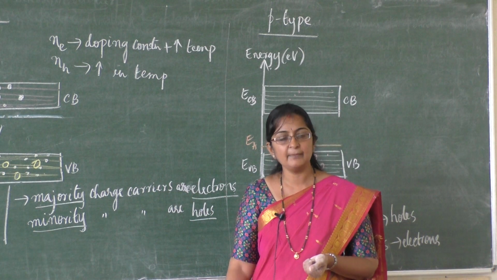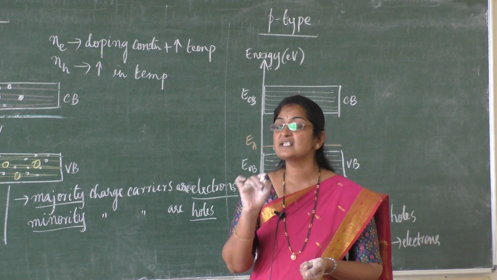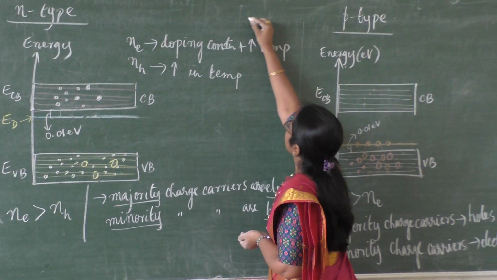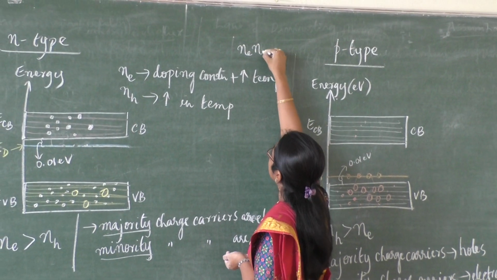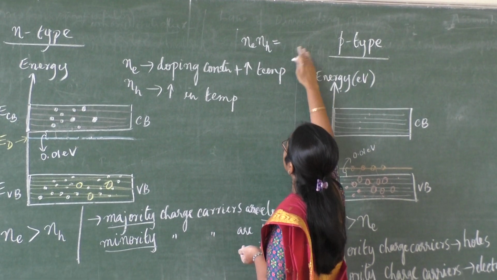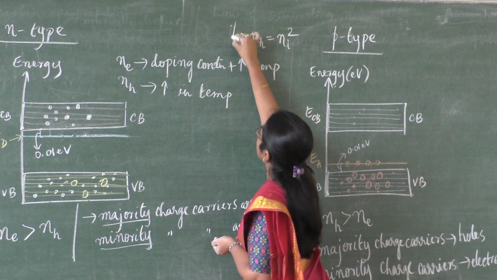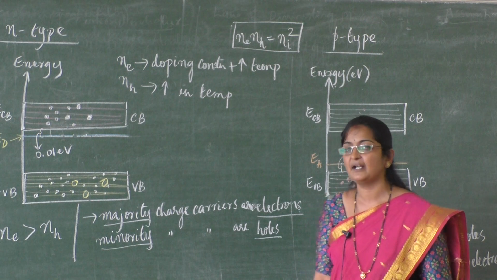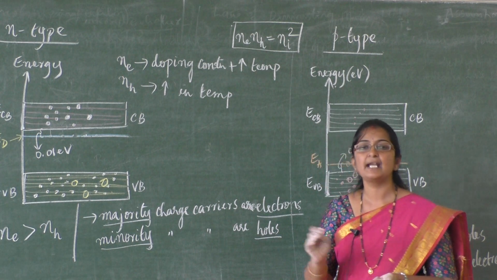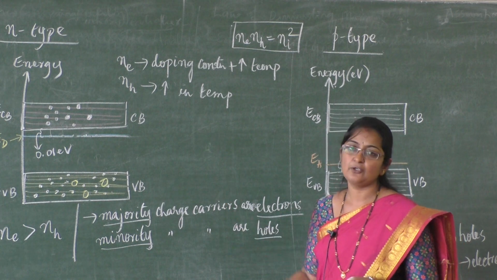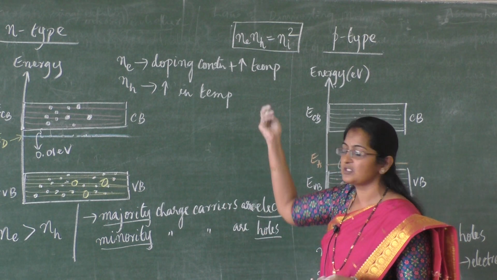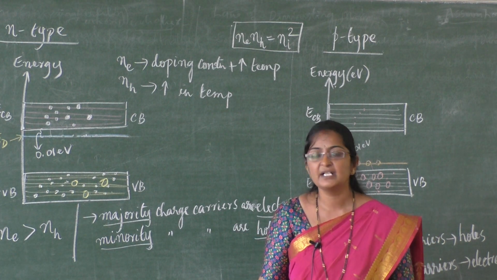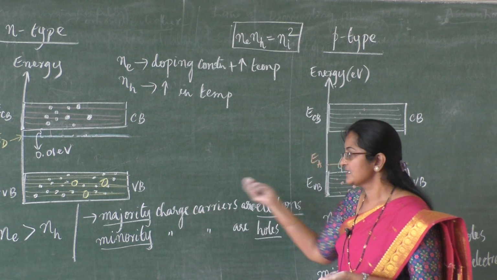In case of intrinsic semiconductor, the number of holes and the number of electrons were equal, and we had written the equation: number of holes times number of electrons is equal to Ni square. This equation holds good for both intrinsic and extrinsic semiconductors, and using this equation we can calculate the number of conducting electrons or doping concentration. Based on that we can do certain calculations, and it is required for the creation of semiconductor devices. So students, please note this down.